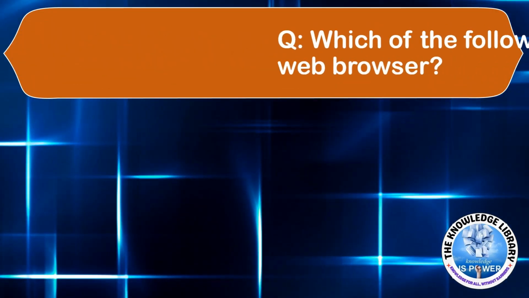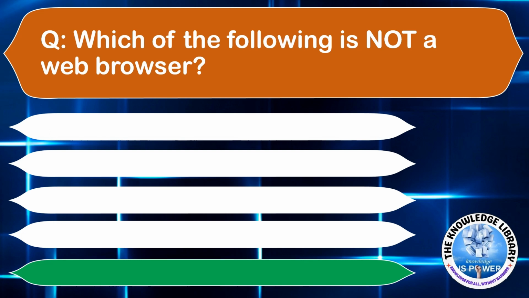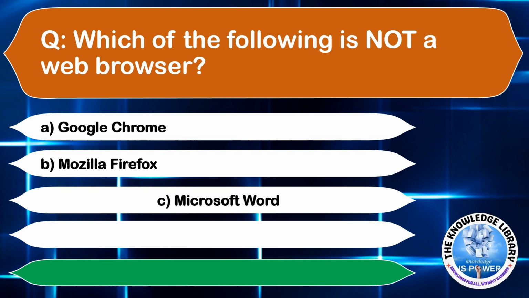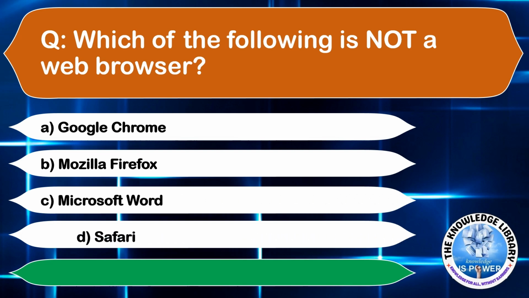Moving to the next question. Which of the following is not a web browser? Option A, Google Chrome. Option B, Mozilla Firefox. Option C, Microsoft Word. Or option D, Safari. The correct answer is option C.